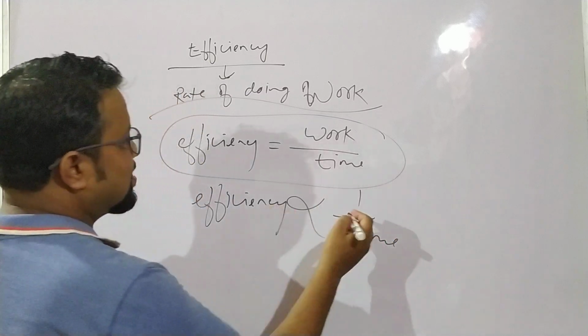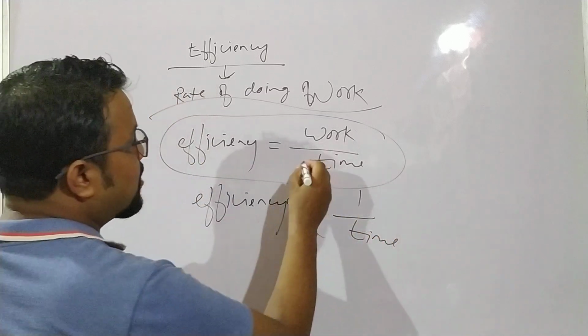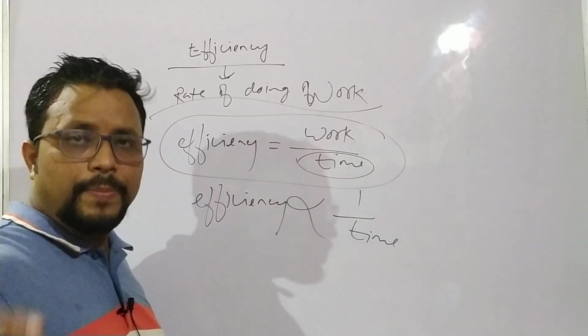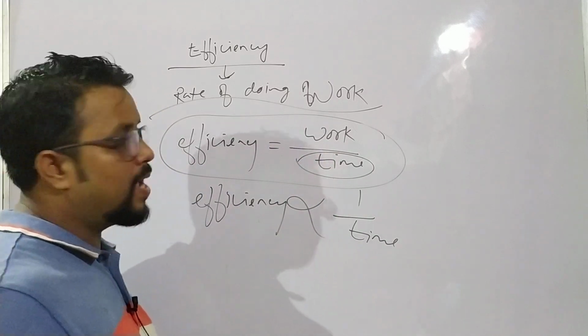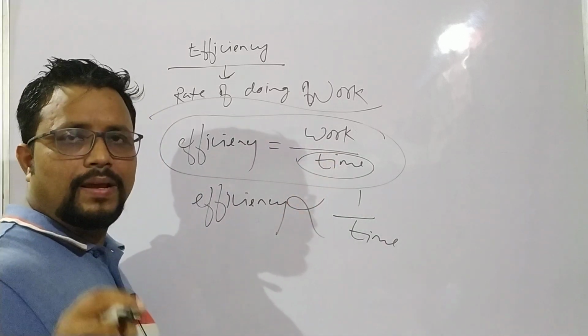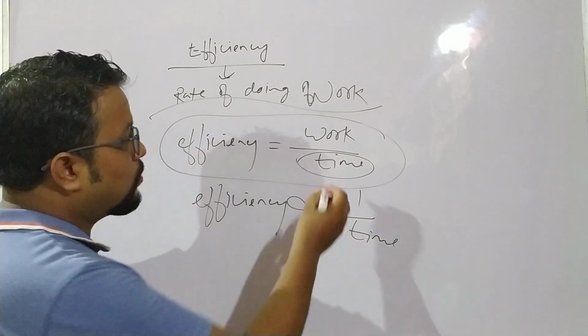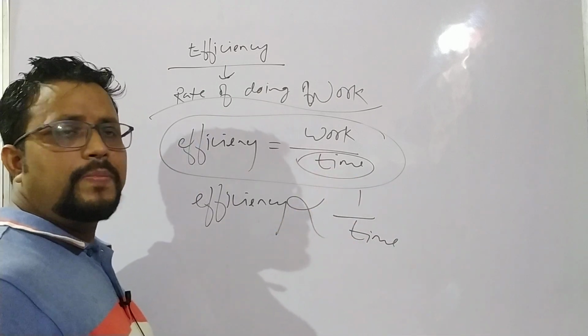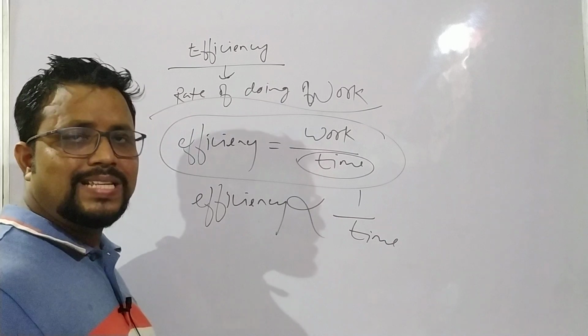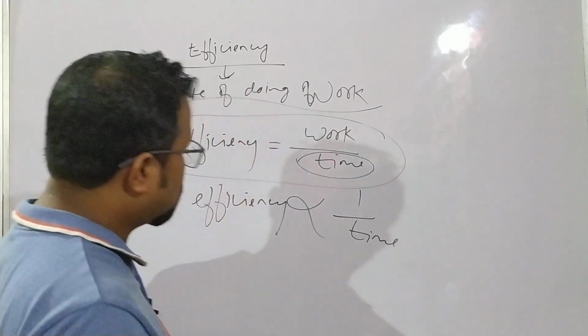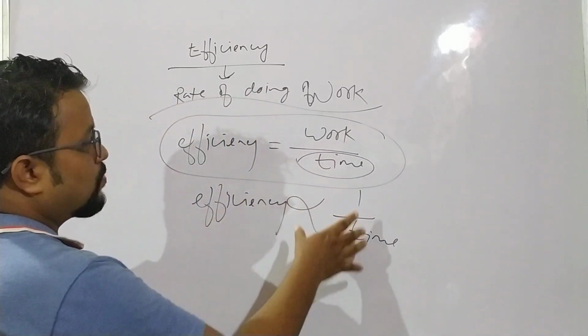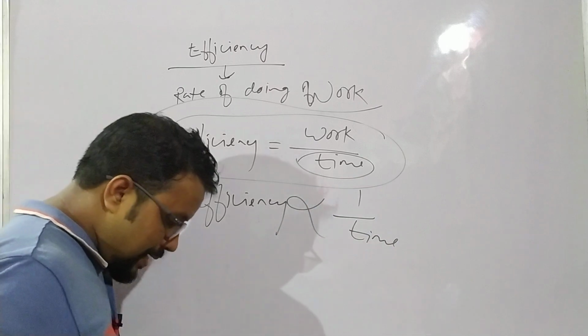Efficiency is inversely proportional to time, and in place of time, it may be the number of days, it may be the number of hours. Time is a quantity that may be in hours or in days. What you have to remember is that efficiency is inversely proportional to time.